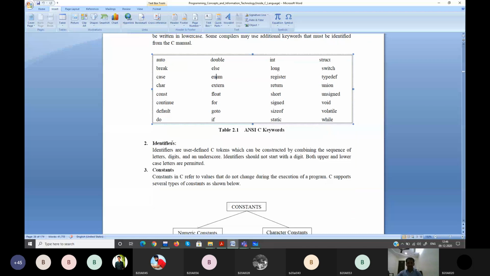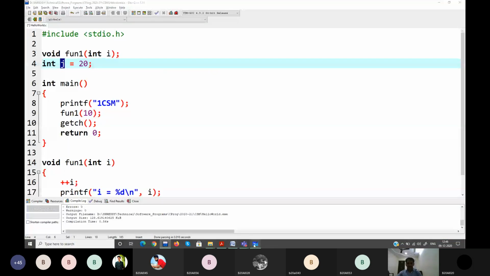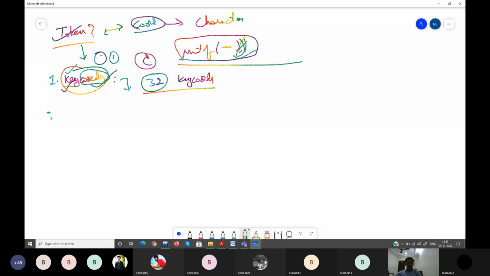Next is identifiers. This is very important. Identifiers are tokens, keywords are also tokens. Identifiers are the tokens which are defined by the user or programmer.